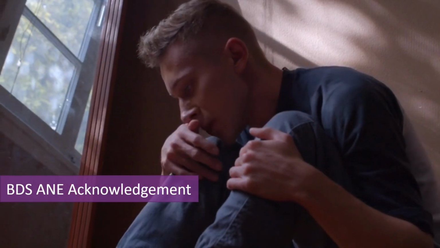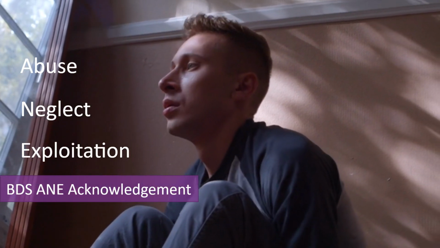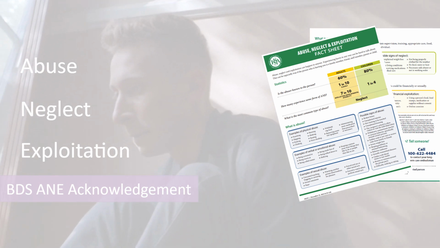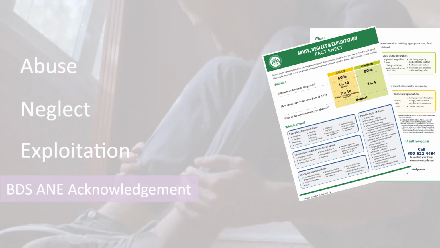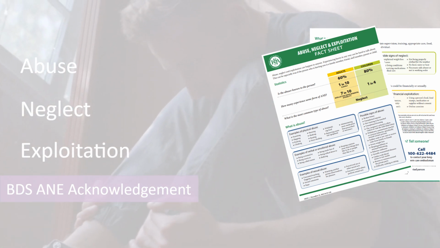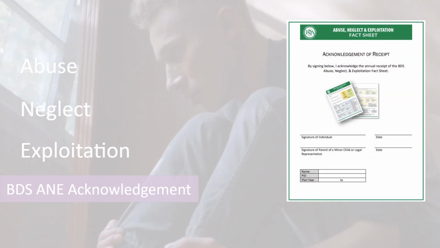It is important to make sure that you understand what abuse, neglect, and exploitation are. You will get a paper from BEADS during all your intake and yearly planning meetings. This paper explains what these things mean. You will sign the BEADS ANE acknowledgement during your intake meeting. You will also sign it once every year while you have an active waiver.